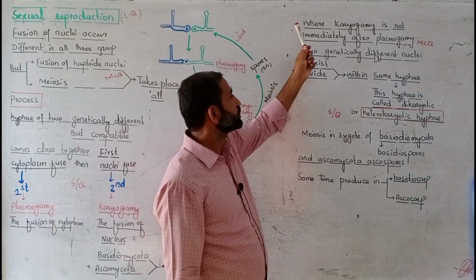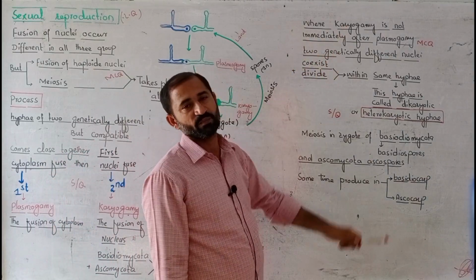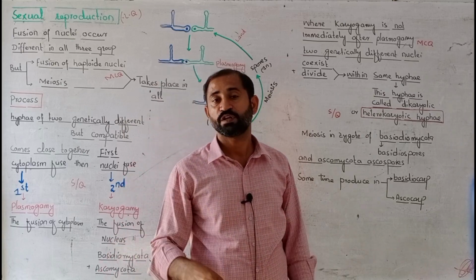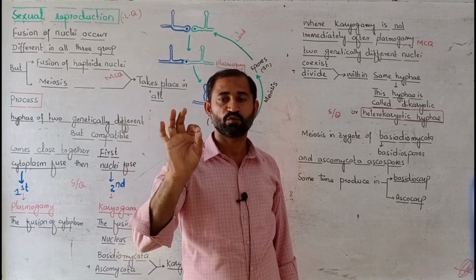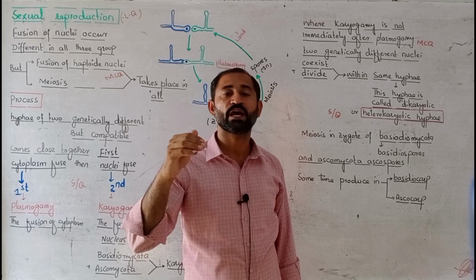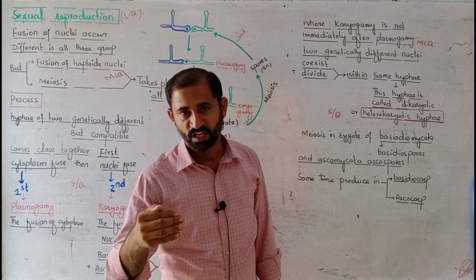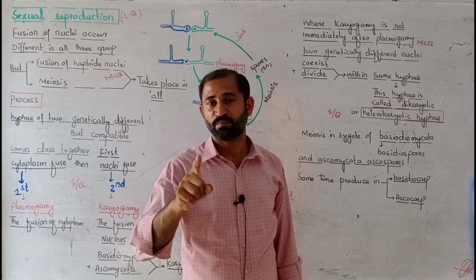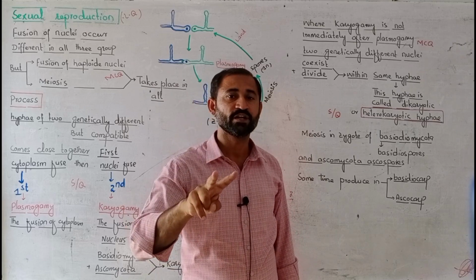And lastly, in those fungi where karyogamy is not immediate, as we know there are two groups, Ascomycota and Basidiomycota, karyogamy does not occur immediately after plasmogamy. So the hyphae is the same, but it contains two genetically different nuclei.